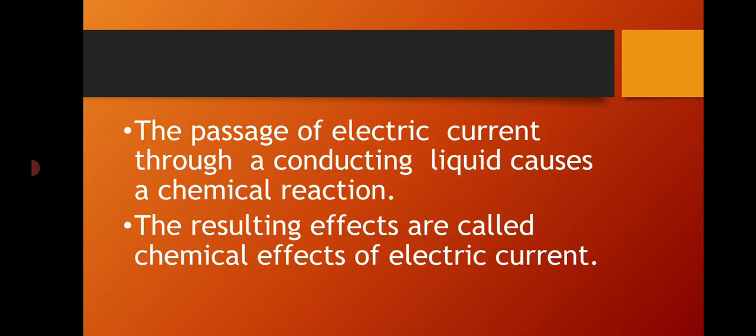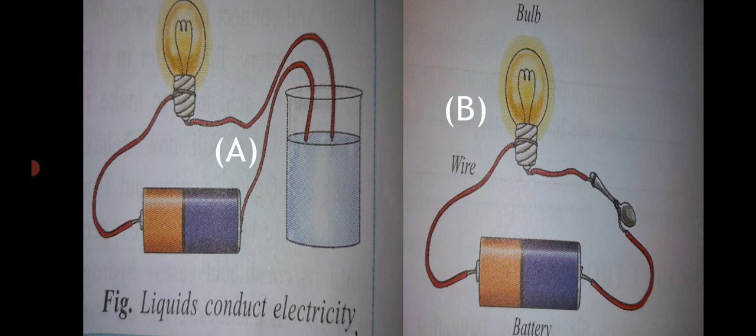So, the passage of electric current through a conductive liquid causes chemical reactions, and the resulting effects are called chemical effects of electric current. Right? Now, in this picture you can see two pictures. In picture A, the connection is done through liquid, so it proves that liquid conducts electricity, whereas the battery has been used to conduct electricity. In picture A the bulb is not glowing. Why? Because maybe the liquid we are using here is a poor conductor of electricity, right?